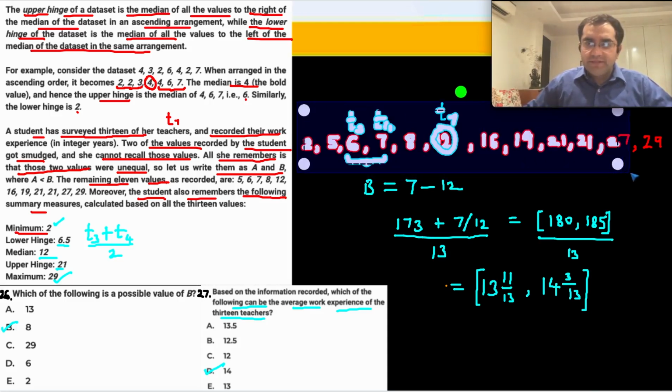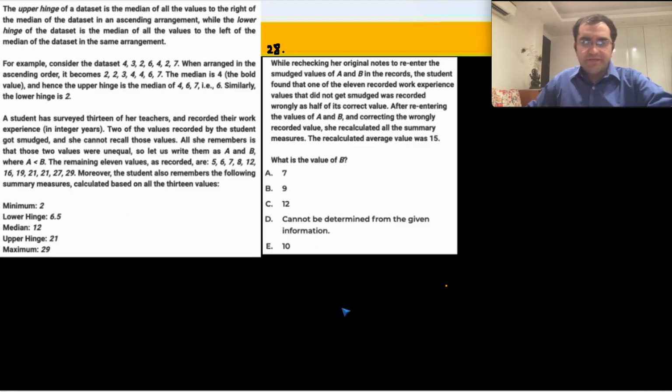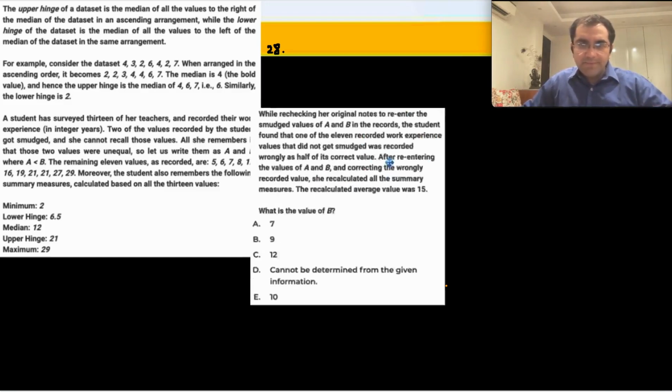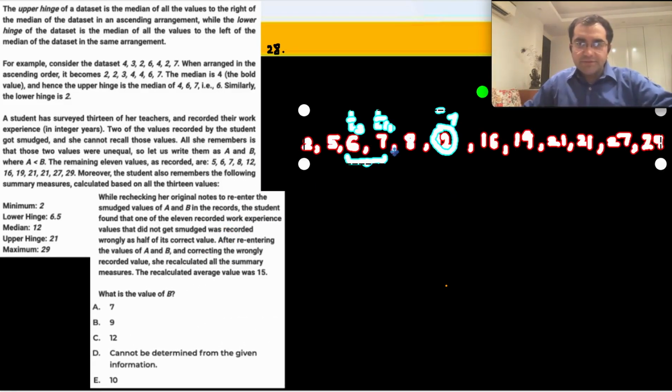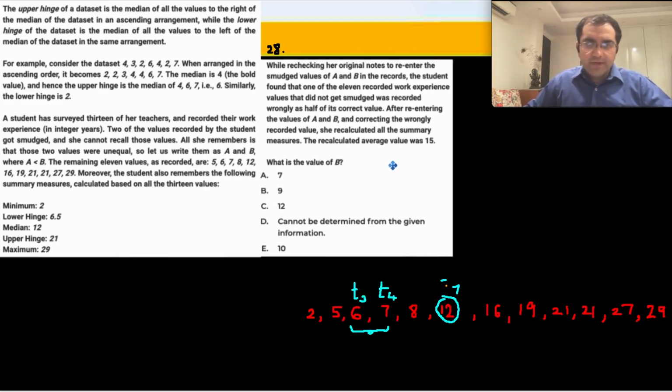Now let's take these values for the next question. इसको इधर डाल देते हैं. Okay, need to just put these values यहाँ नीचे. This goes back up.